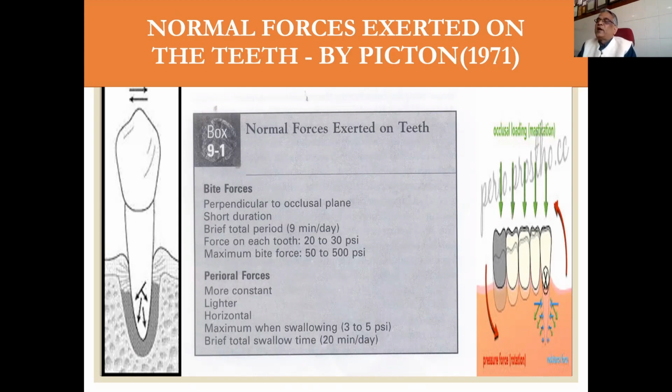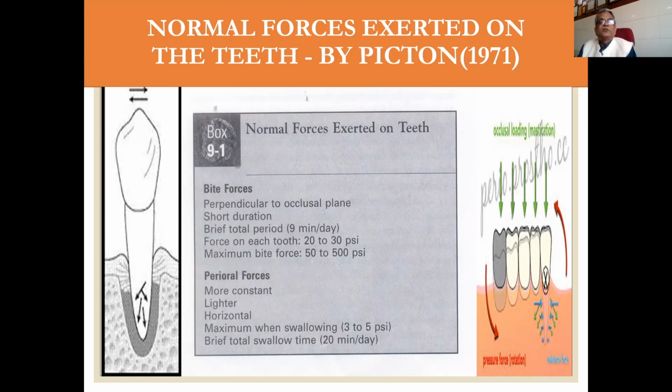time of chewing, which is only 9 minutes in a day. And the time of deglutition, if we calculate, comes to around 18 to 20 minutes. So when we are talking of force, this is only a 30-minute story in the whole day. But these 30-minute forces are very important for the health of bone. I told you bone density is very important, and bone is the ultimate tissue which supports our teeth or implant. So we have to keep everything in terms of healthy bone.